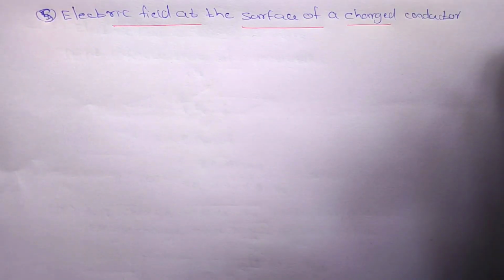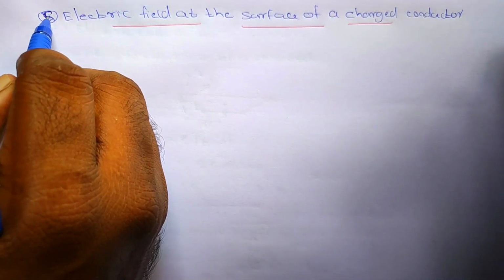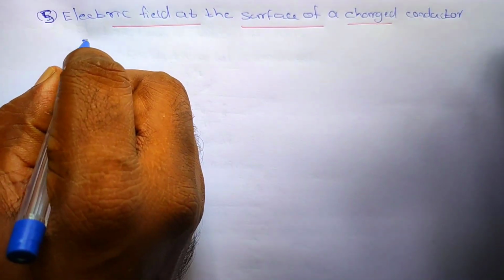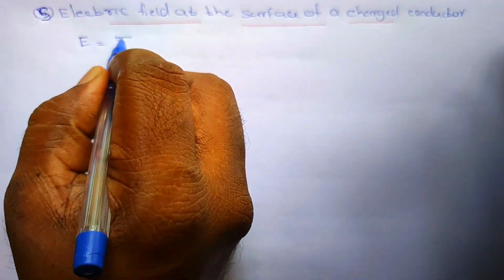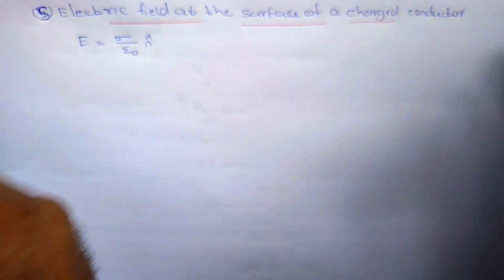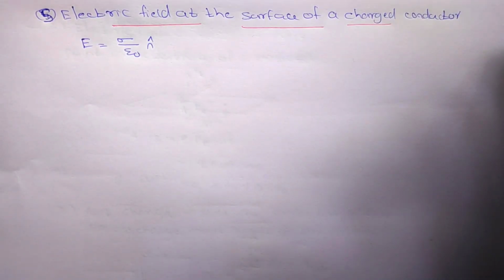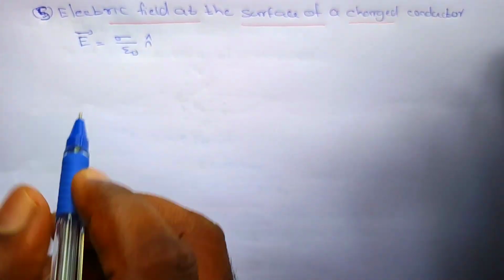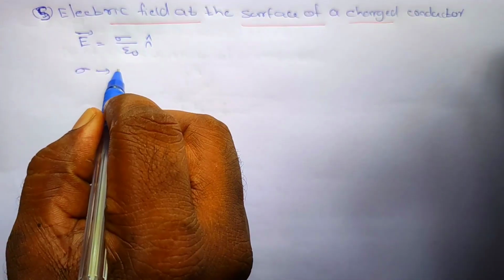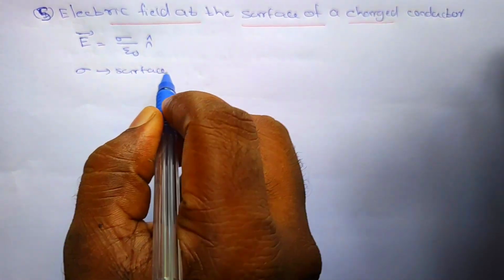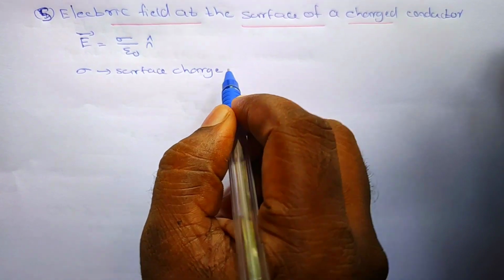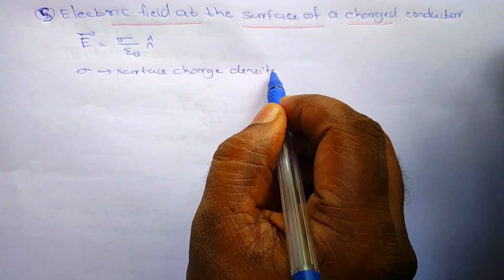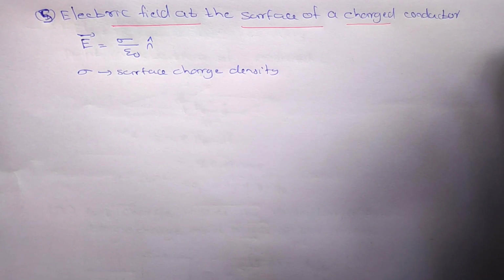The fifth property of a conductor is the electric field at the surface of the charged conductor: E is equal to sigma by epsilon 0 into n cap. At the surface of the conductor, the electric field value E is equal to sigma by epsilon 0 into n cap. What is sigma? Sigma is the surface charge density. What is surface charge density? Surface charge density means charge per unit area.